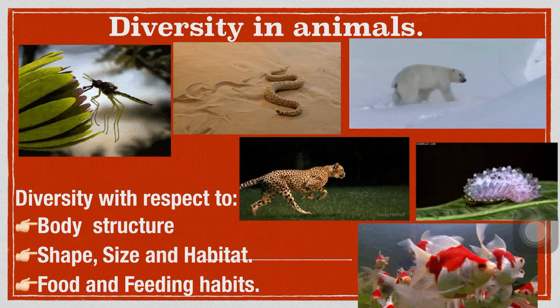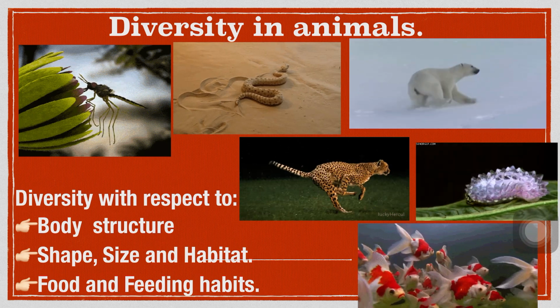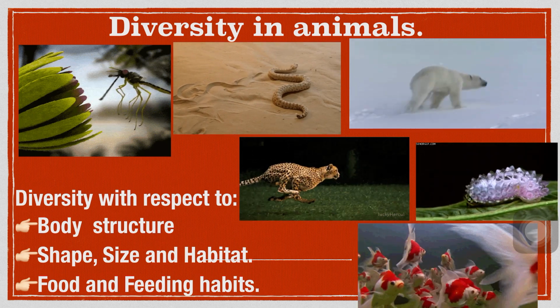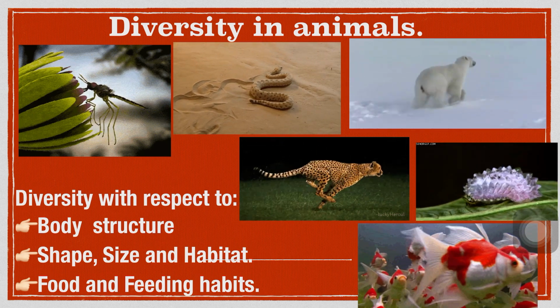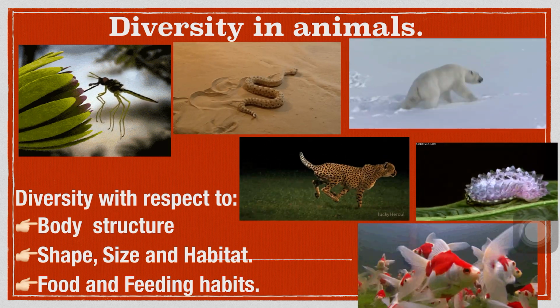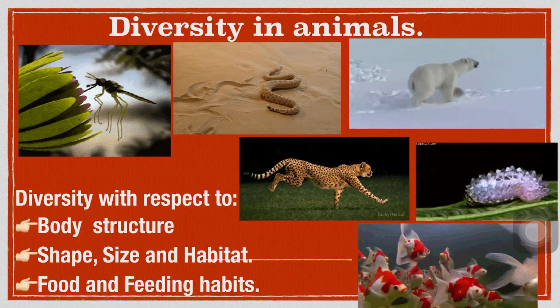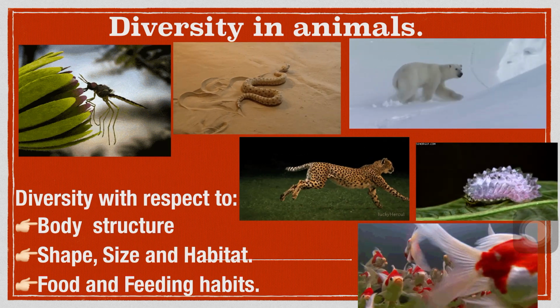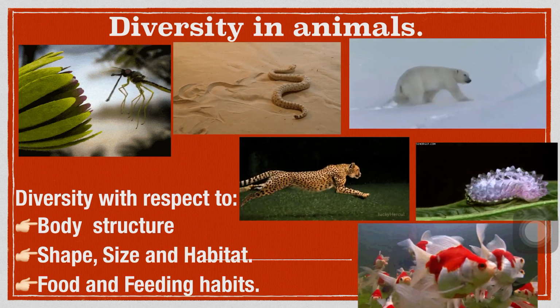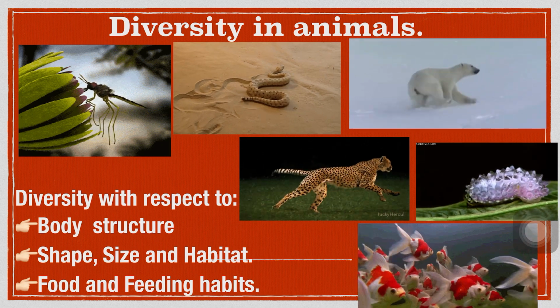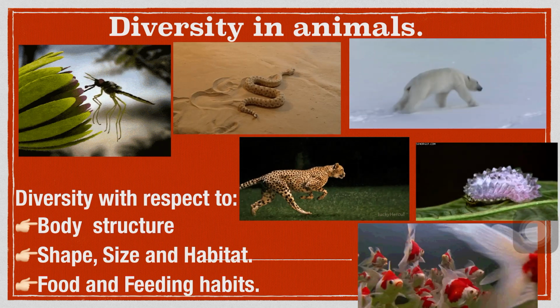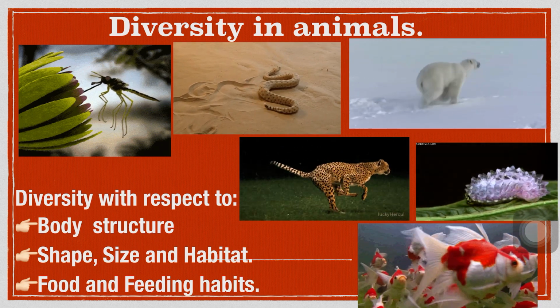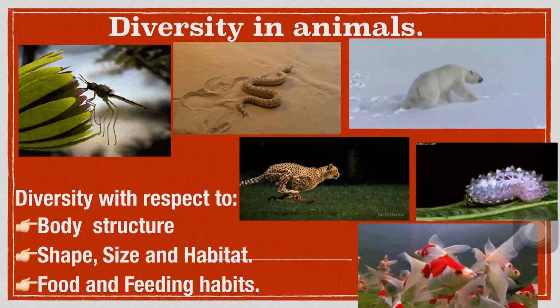Each has different characteristics. Animals have body parts like a head, neck, a torso, a tail, and limbs for movement. They have various organ systems which carry on various functions inside their body. In this respect too, there is a lot of diversity in animals.